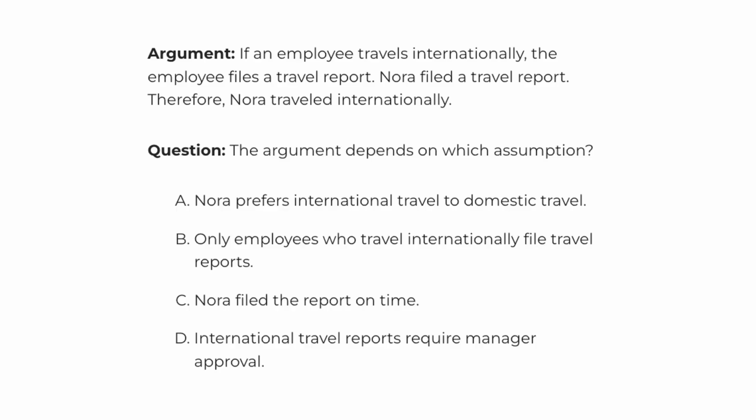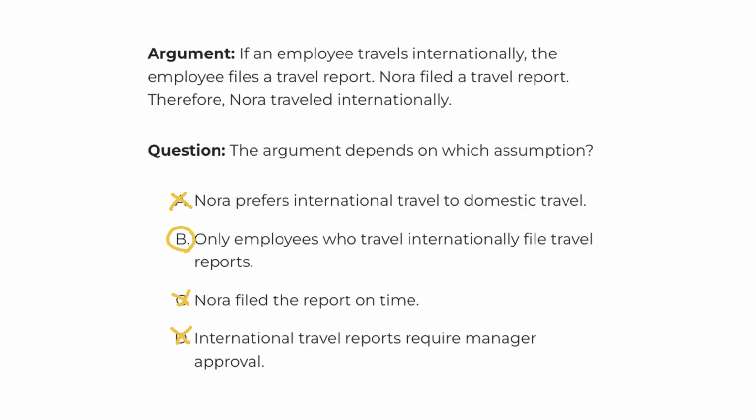So we can eliminate 3 of the 4 answer options, leaving us with the correct answer in the same manner. This includes A, C, and D. And that's because each of these answer options has an irrelevant assumption. So whether or not Nora prefers international travel to domestic travel is irrelevant to the argument. Likewise, whether or not Nora filed the report on time is also irrelevant to the argument. And similarly, whether or not international travel reports require manager approval is similarly irrelevant in the context of this question.